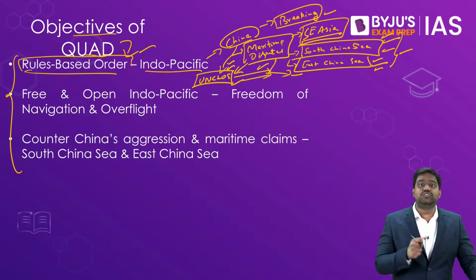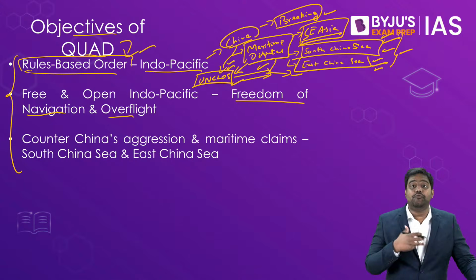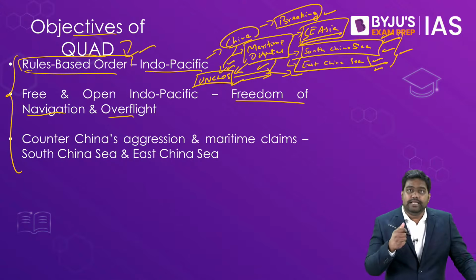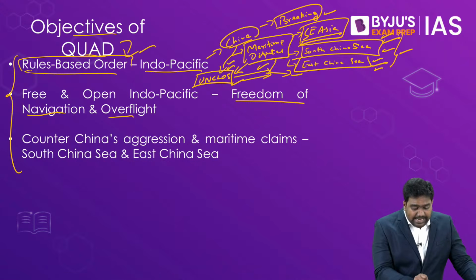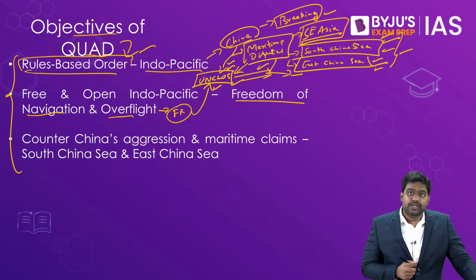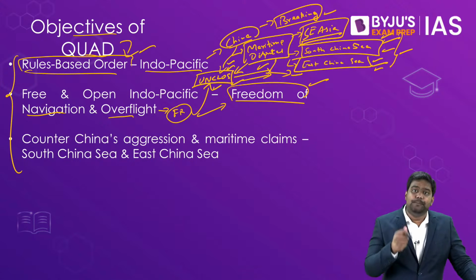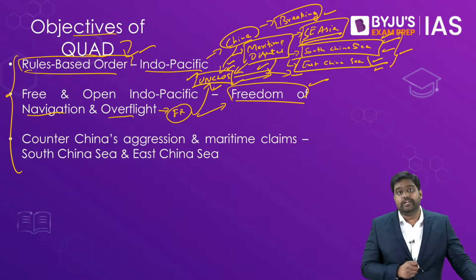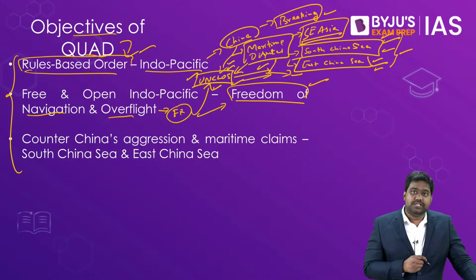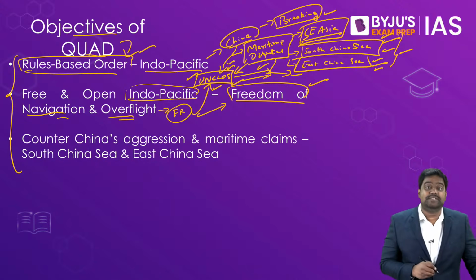It has been using its Coast Guard, its Navy and Air Force to threaten freedom of navigation and freedom of overflight for ships and aircraft in the Indo-Pacific. These rights are basic, fundamental rights as recognized under UNCLOS. In international waters or even in international airspace, navigating a ship or flying an aircraft is a basic right recognized under UNCLOS. But the Chinese armed forces, the PLA Navy and the PLA Air Force, have been disrupting freedom of navigation and overflight, and this is threatening the very stability of the Indo-Pacific.